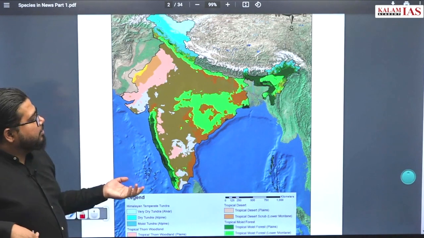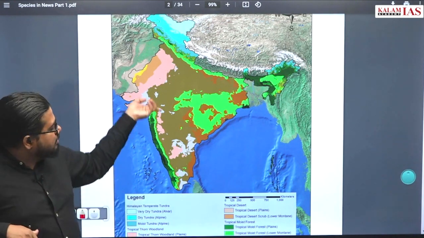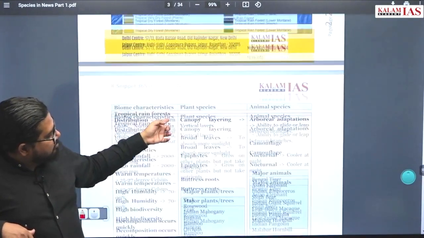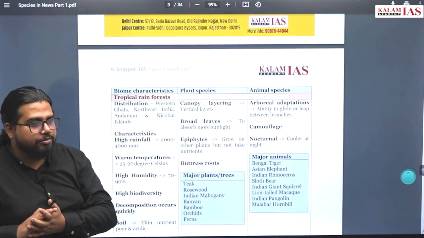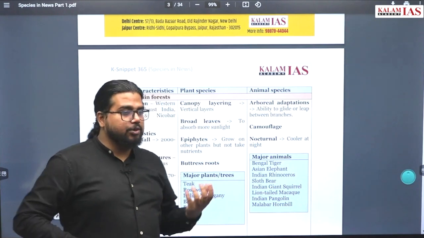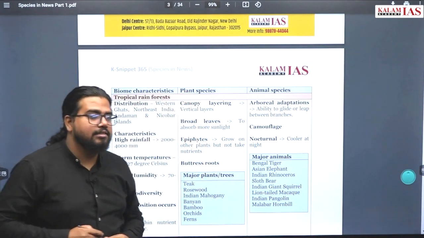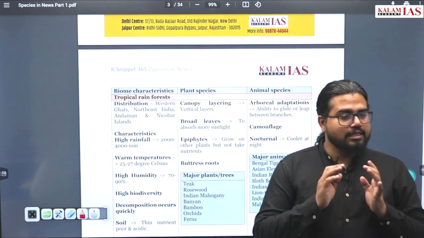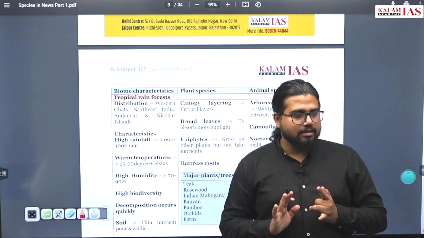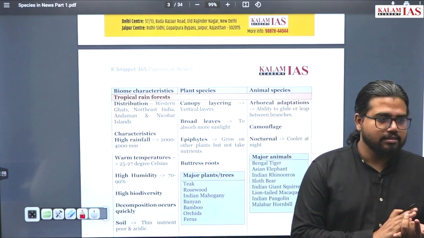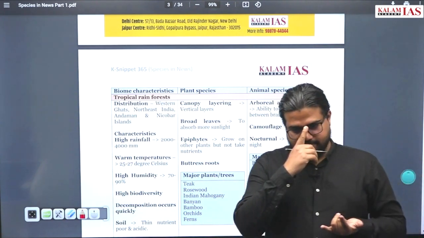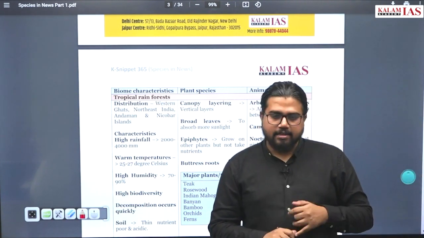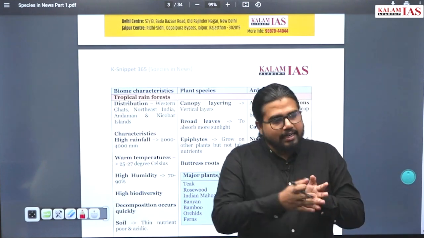Now, what are other peculiar characteristics of tropical rainforest? There are 3 layers of forest. No, we are not going to go too much into the geography of it. From an environment perspective, what kind of plants can you see there? The first major characteristic is that it is an evergreen forest. Evergreen means? Different plants shed their leaves at different points of time. Like evergreen and deciduous.